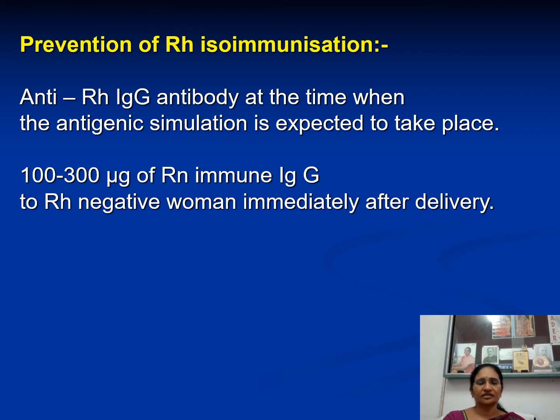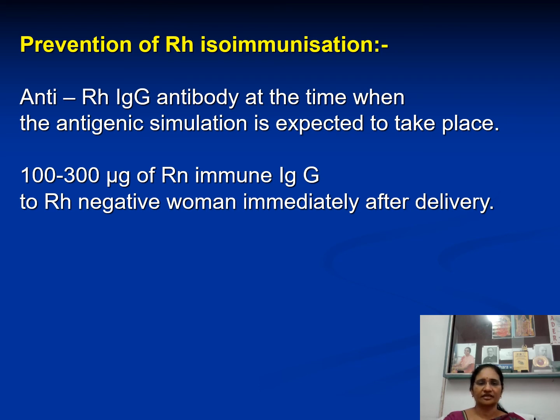Because they are IgG antibodies, they have a special property called suppression of homologous antibody synthesis. That's why at the same time of entry of antigen, we are giving antibody also.